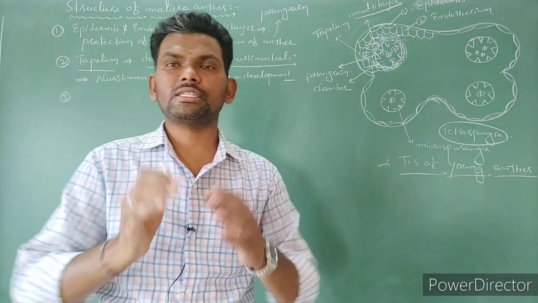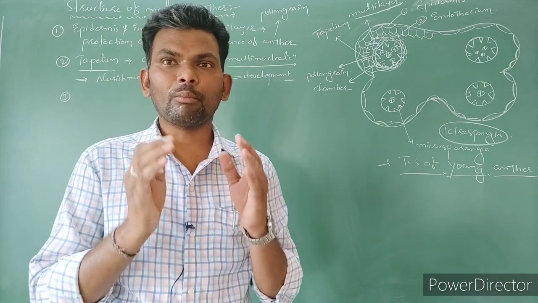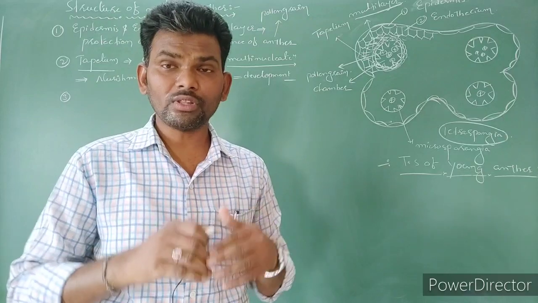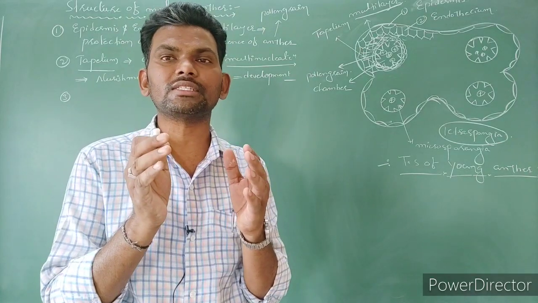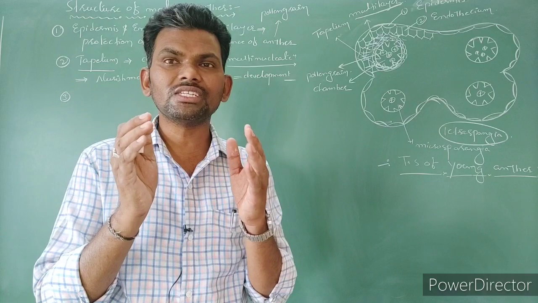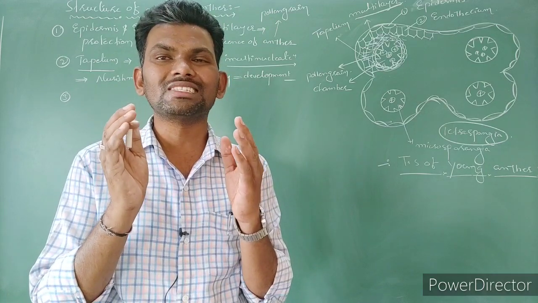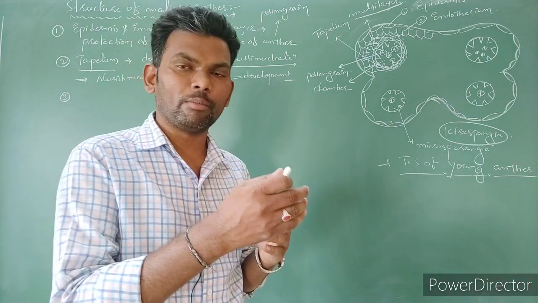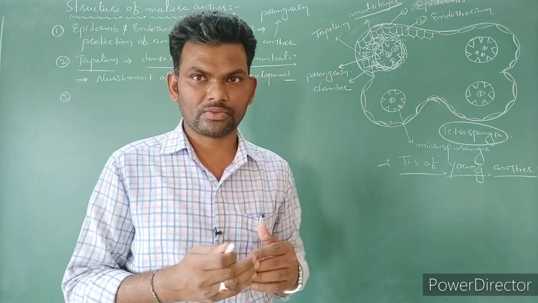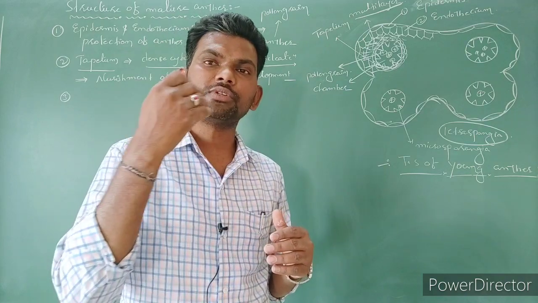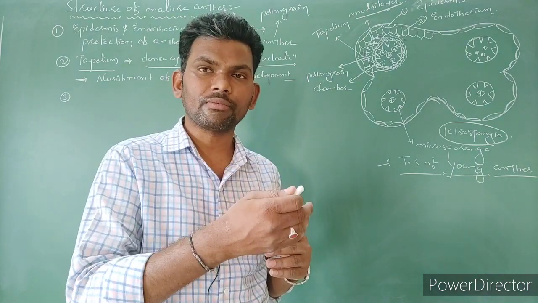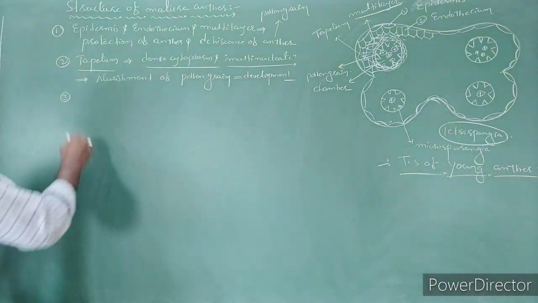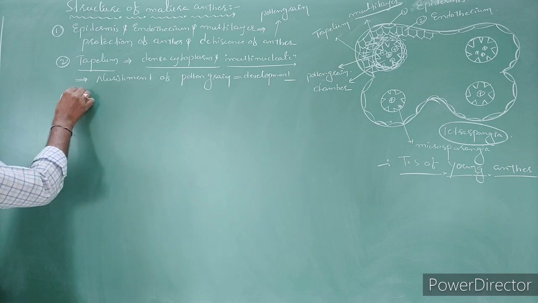Inner side of the tapetum cells, some specialized cells are there that we call microspore mother cells. Before that, homogeneous tissue is present in that chamber. That homogeneous tissue we call sporogenous tissue. Now these sporogenous tissues differentiate and become microspore mother cells. These microspore mother cells undergo meiotic division and produce tetrad pollen grains. Got the point?